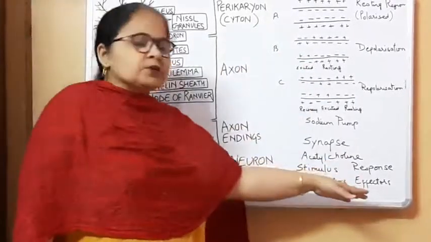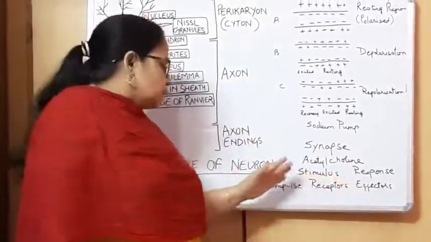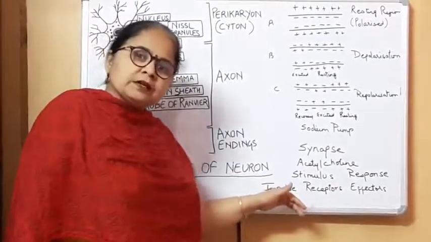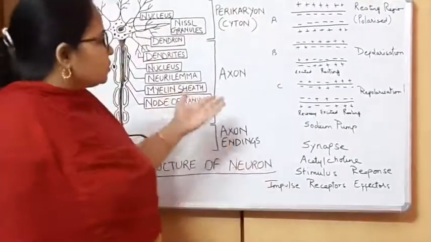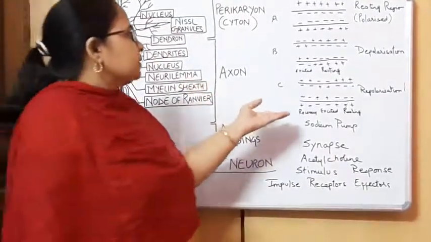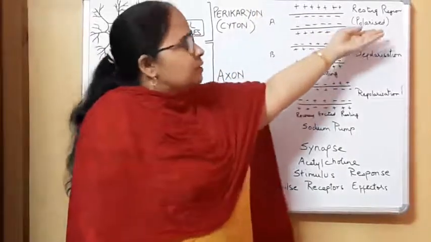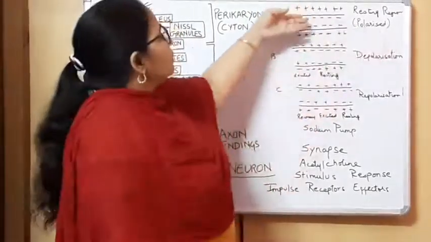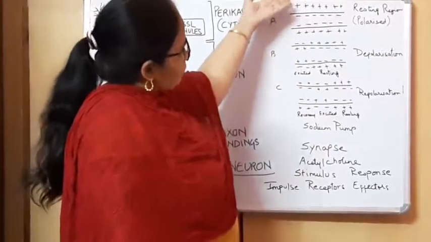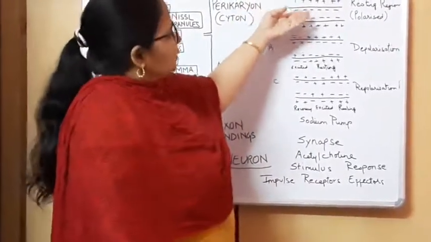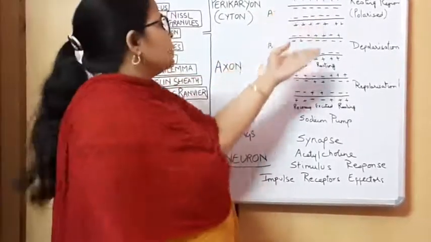Then it is coming to the effector. So all of this is going in the form of a wave, that is called an impulse. Now see how the impulse is conducted. In the resting position, which is also called the polarized region, sodium ions, which are positively charged, are outside the axon, and the inner side of the axon is negatively charged.